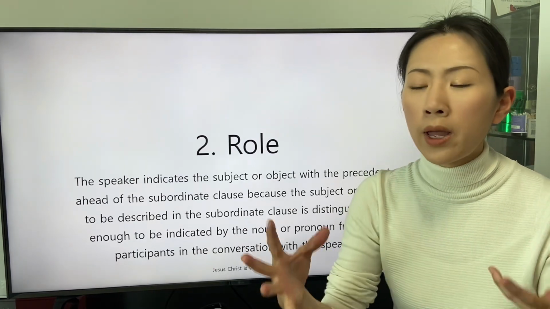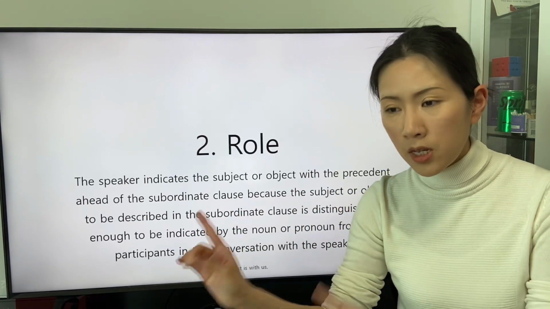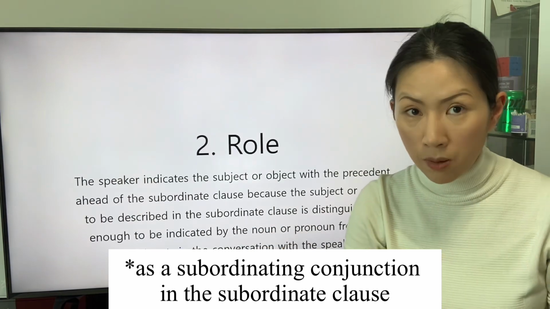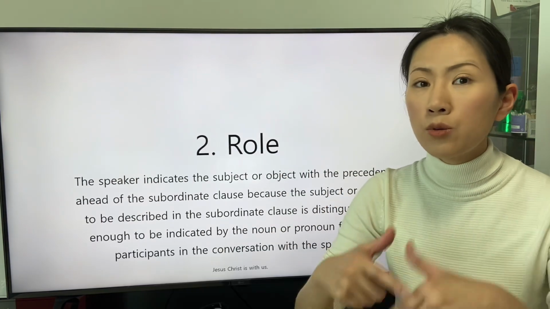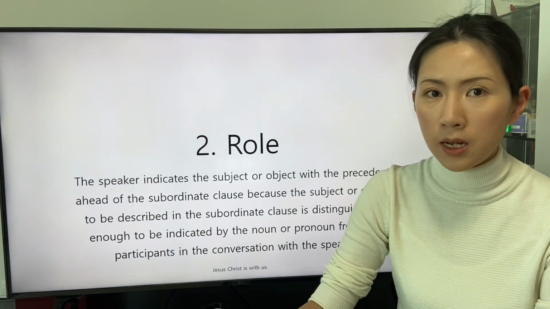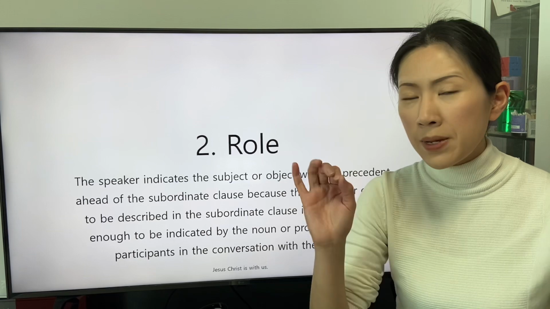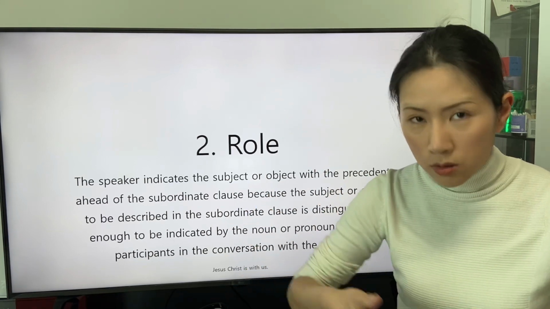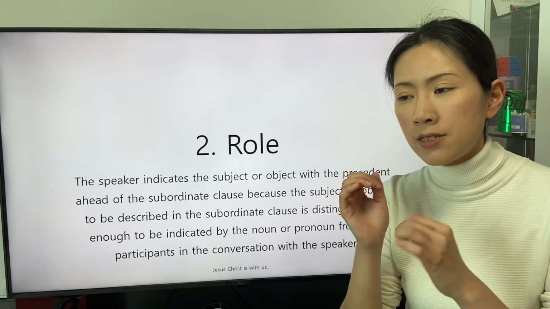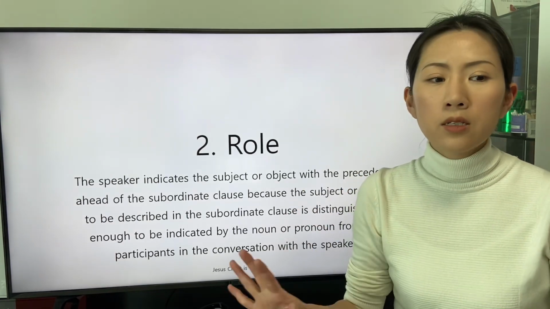The reason why the speaker replaces the precedent with a pronoun or a determiner is to reveal the role of the indicated subject or object in the subordinate clause. This means that the subordinating conjunction reveals the role as a subject or an object in the subordinate clause.